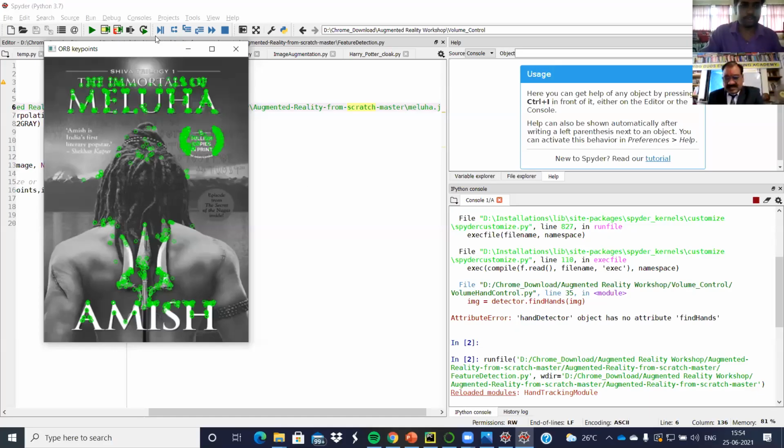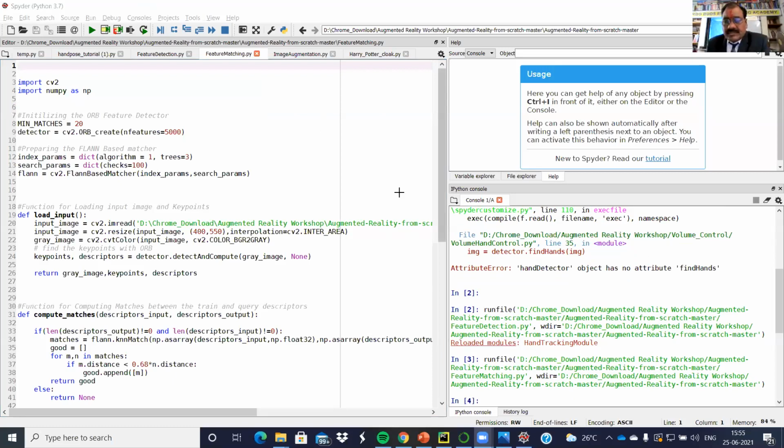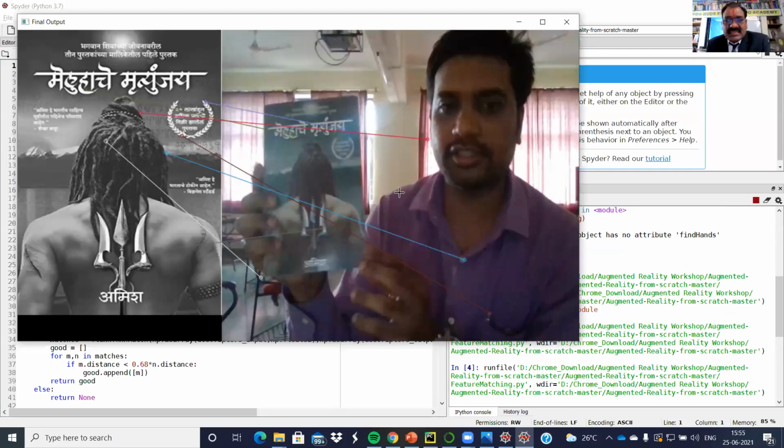This is the output, right? We can see every feature, as I have told you. Next, I will show you feature matching. I will need to stop my camera for this. Now I guess you are seeing this. I have given the book as an input, and you can see the features are matched accordingly.